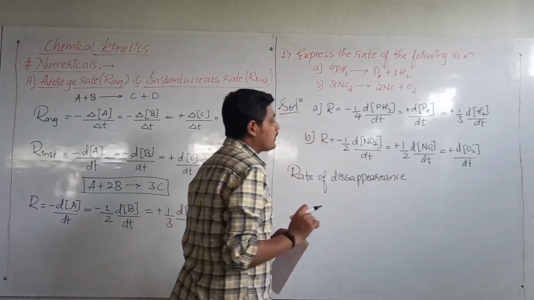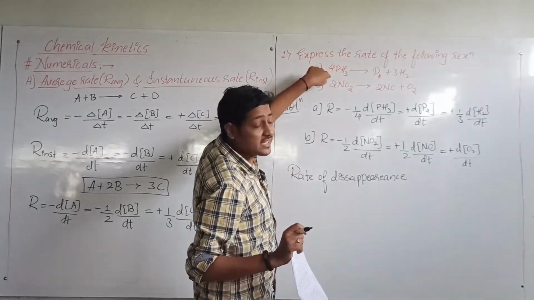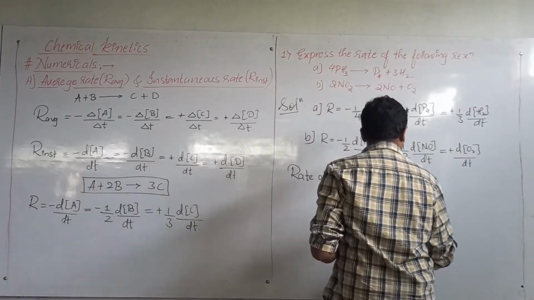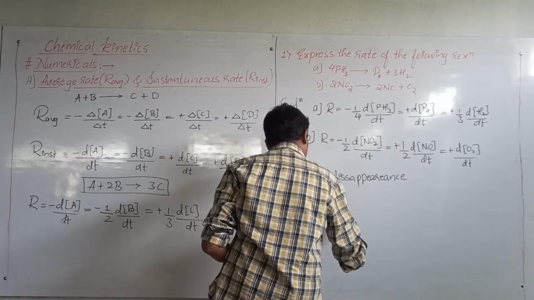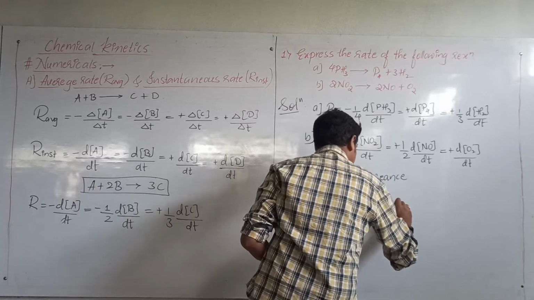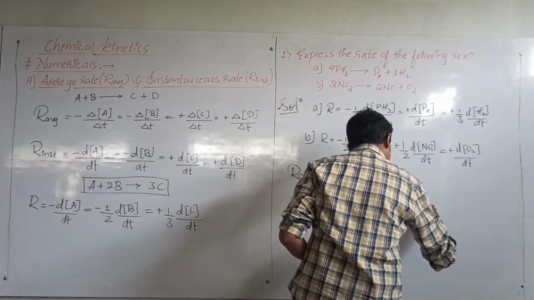Okay, rate of disappearance means decrease in the concentration of the reactant. Okay, then the next one is rate of appearance, also called rate of formation.